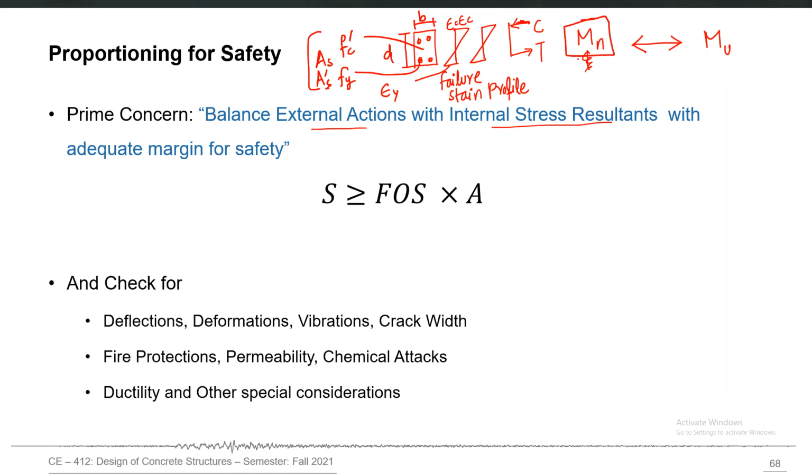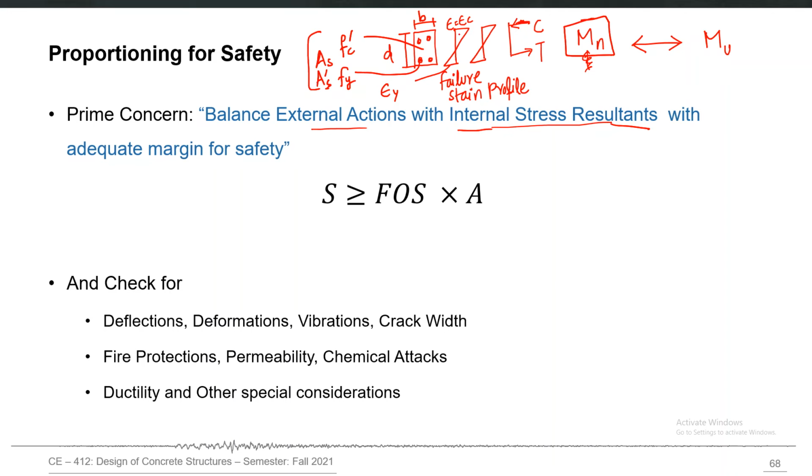So the moment capacity or the internal stress resultant is contributed by all of these input parameters: cross-sectional shape, cross-sectional geometry, material properties, amount of steel, everything. If you just remember the process of the whole flexural theory, you will see that when you calculate Mn or internal stress resultant, all of these parameters play their role.